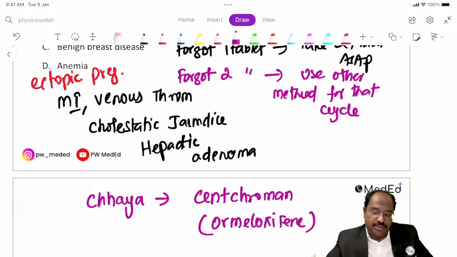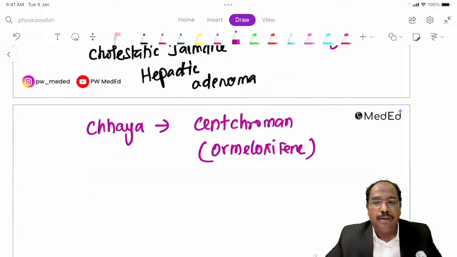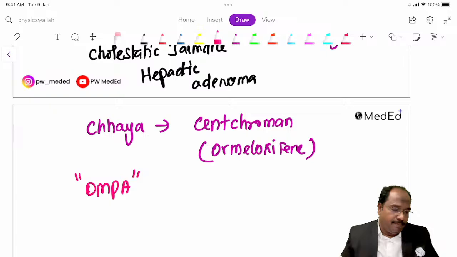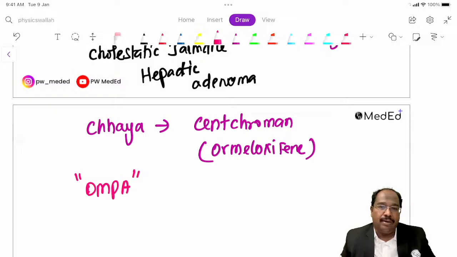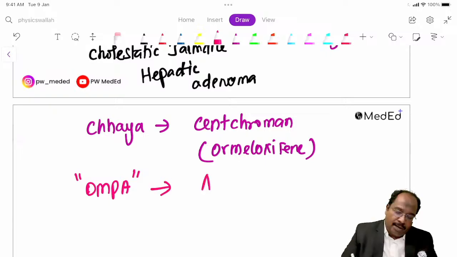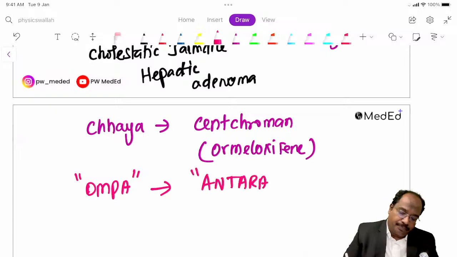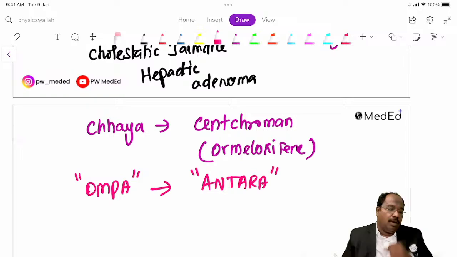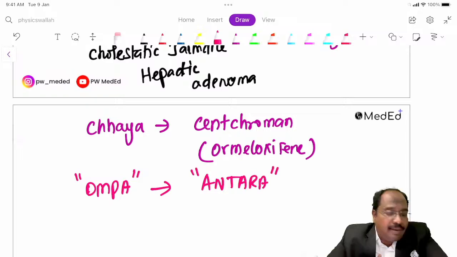Okay, this is Chaya. We have the injectable DMPA. DMPA means depot medroxyprogesterone acetate. It is an injectable you can give once every 3 months, and it comes under the program under the name of Antara.